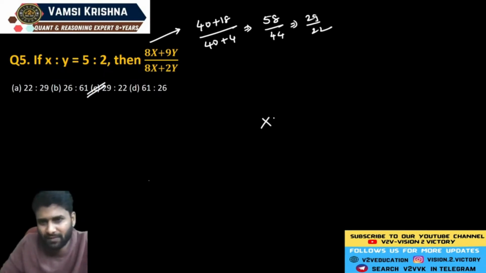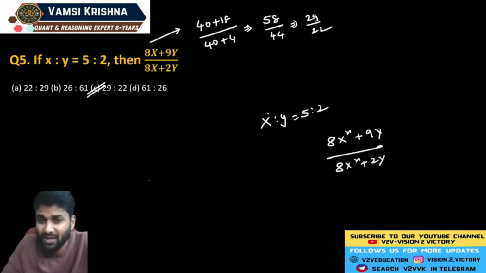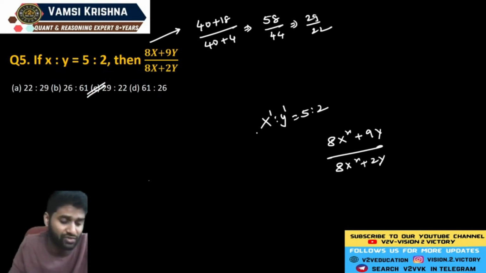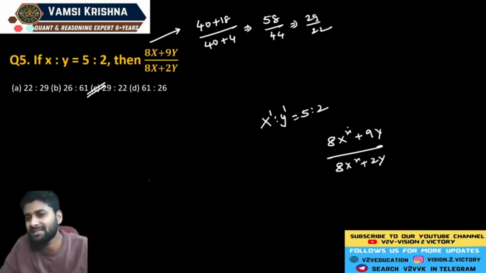But for example, if x is to y is equal to 5 is to 2, what is the value of 8x square plus 9y divided by 8x square plus 2y? So in this question, guys, we know the value of x power 1 is to y power 1 is equal to 5 is to 2. But here in the question you should find out the value of x square. Means here there is a power coefficient. So in this question, the answer cannot be determined.